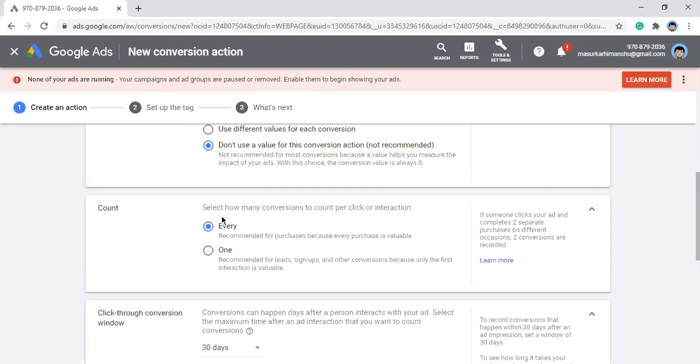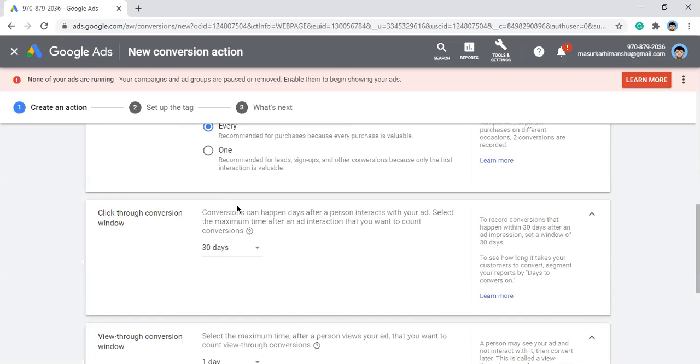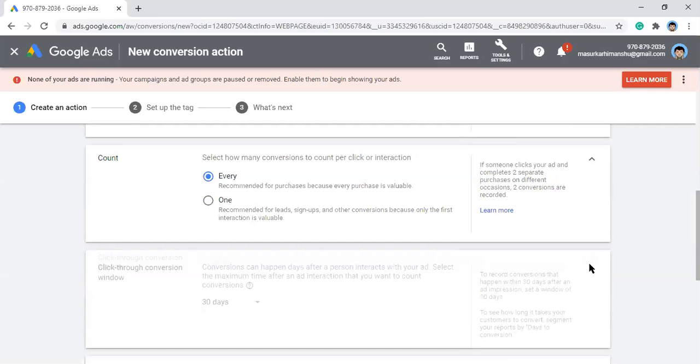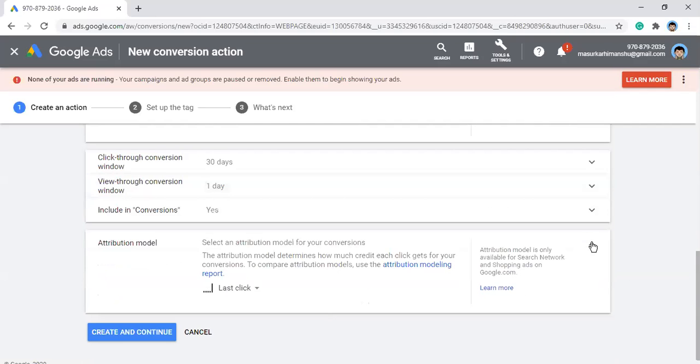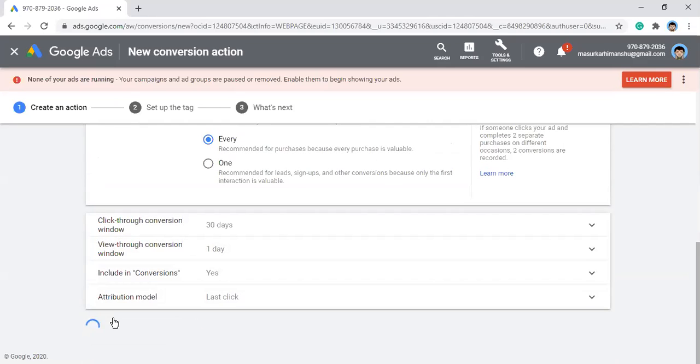You choose one when only one sign up or one conversion from one user is important. Let's say I pick every. Then for the conversion window, we keep it like this only. Then the attribution model we have already discussed, so we click create and continue.